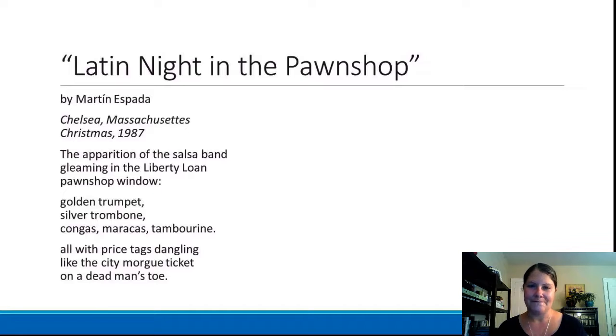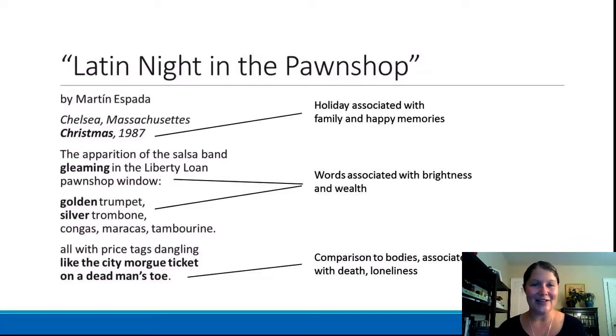So now that you've heard it, I'm going to shift to another slide in which some of the words and figures of speech are highlighted. And there's a few sort of notes I've made here. And I could go into much more detail and talk about this for a long time, but I'm going to restrict myself to just a few words and a few figures of speech.